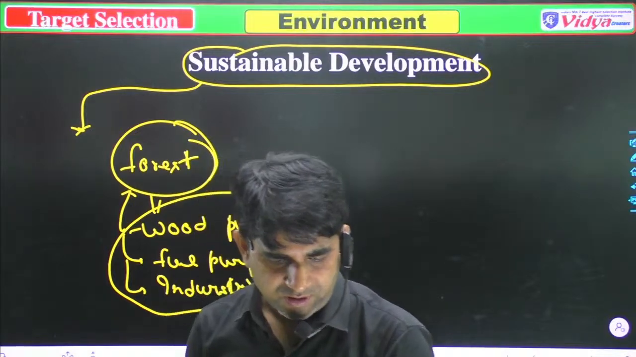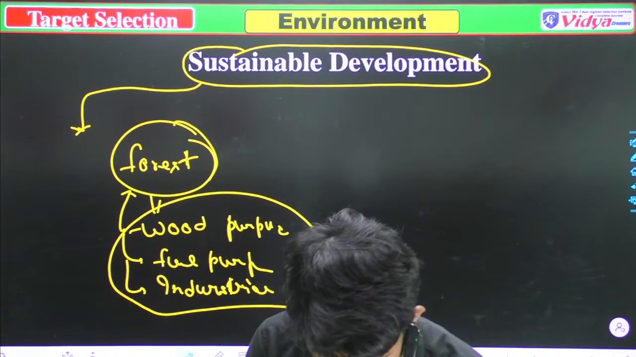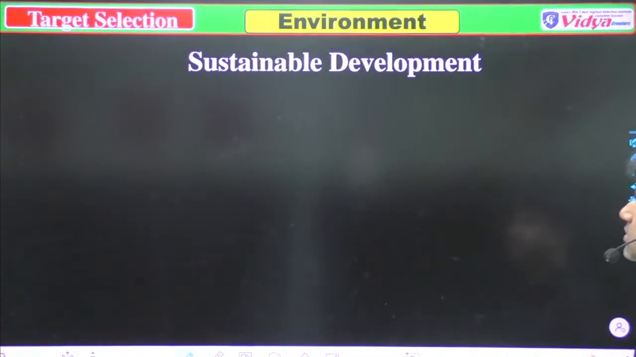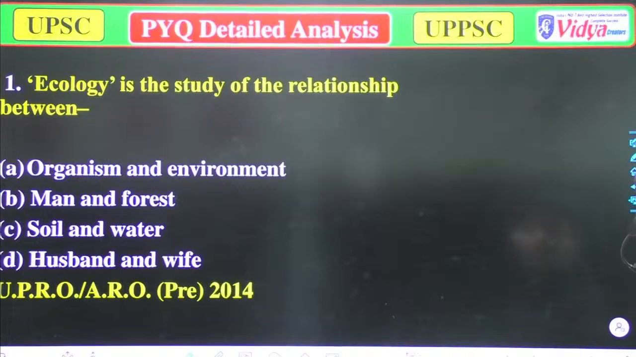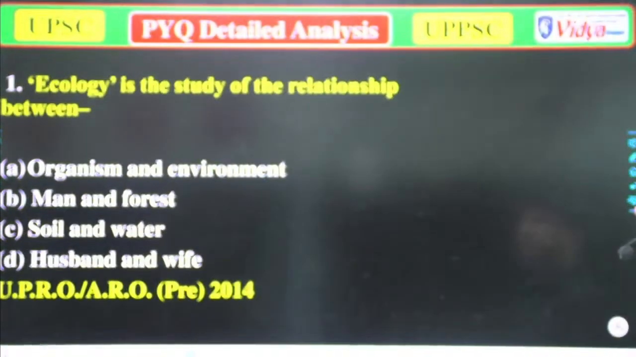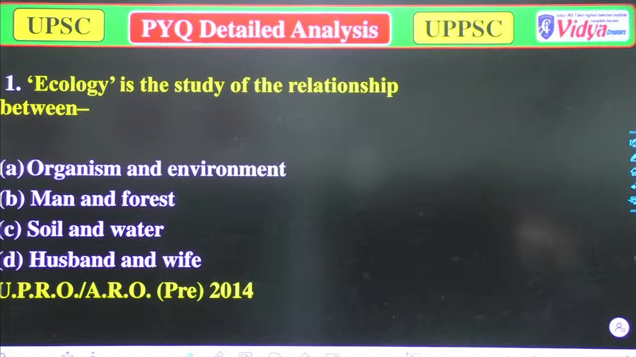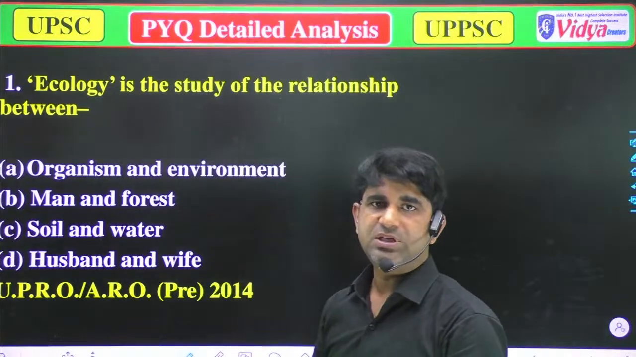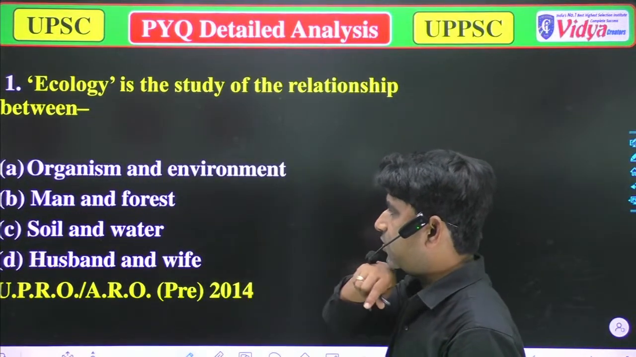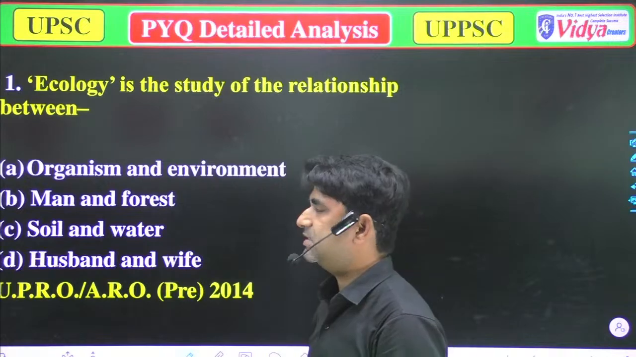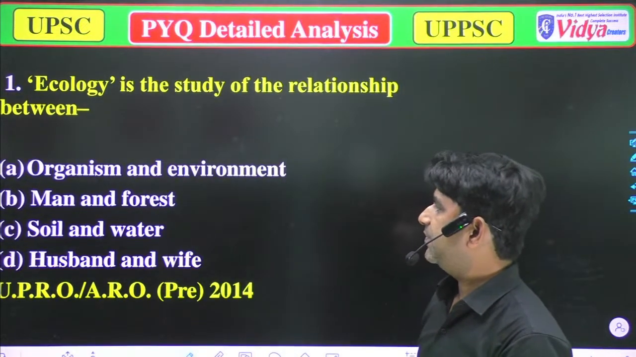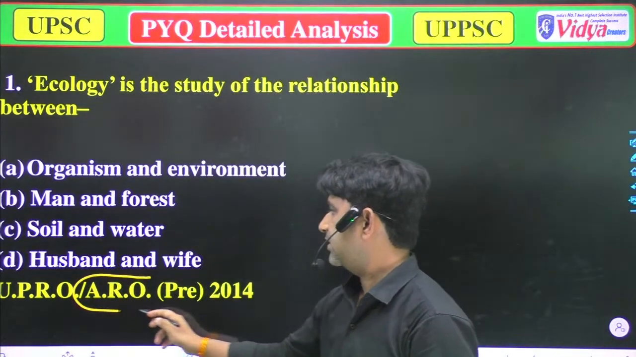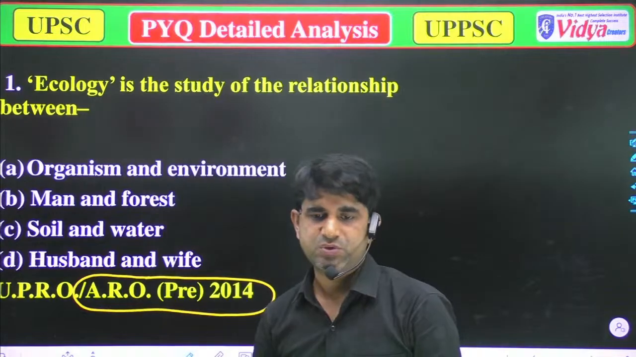Anyone who has some problem, please tell me and I will try to help you. Now we'll move to the questions, because questions are more important. Our first question is: ecology is the study of relationship between, and our options are A, organism and environment, B, man and forest, C, soil and water, and D, husband and wife. That question was asked in UPPSC 2014.